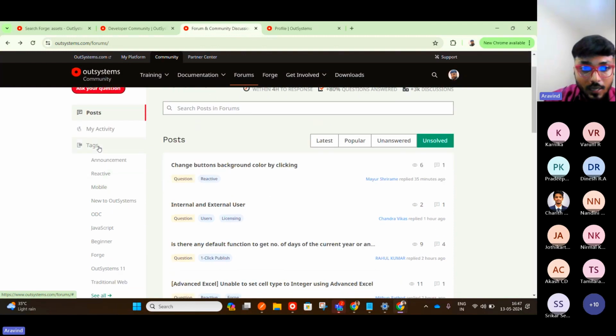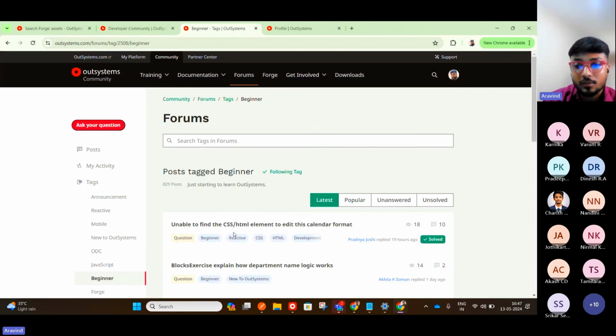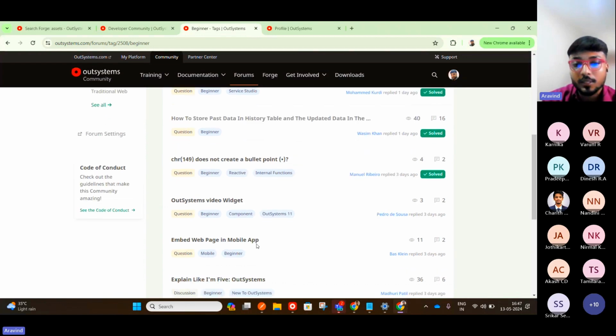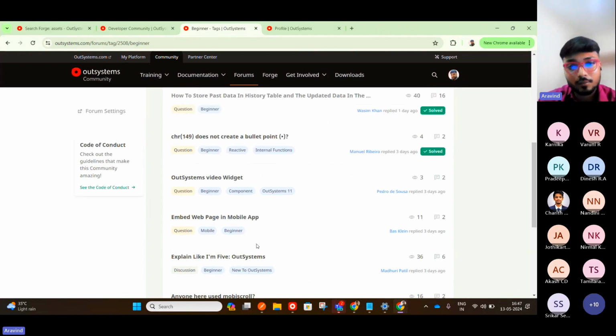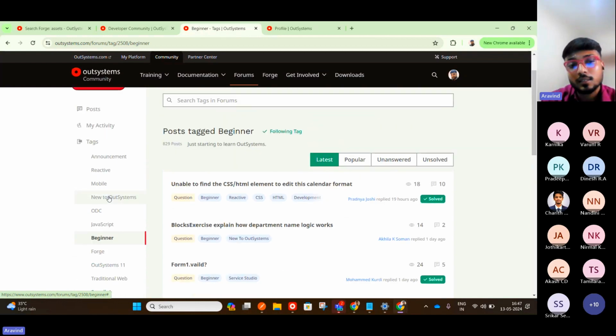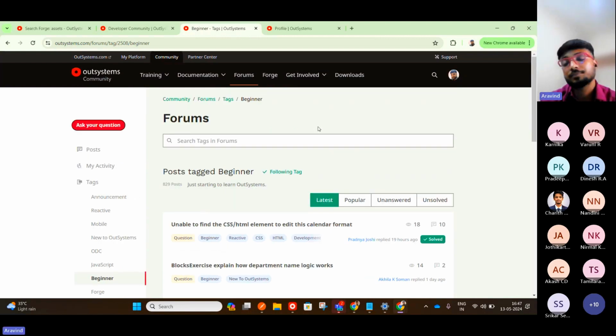And here we have the tags. In these tags, if you are a beginner, for example, you have very little experience in OutSystems, you can click on the beginner tag. It will give you only the beginner posts. So here you can go to the beginner exercises. There will be some exercises, and that kind of post will be there. You can easily pick them up and solve them. To begin with, you can start with the beginner ones and then go slowly to the other things. See, there is also a New to OutSystems tag. With this also, you will get some simple questions, so you can answer them and go ahead with the forums.